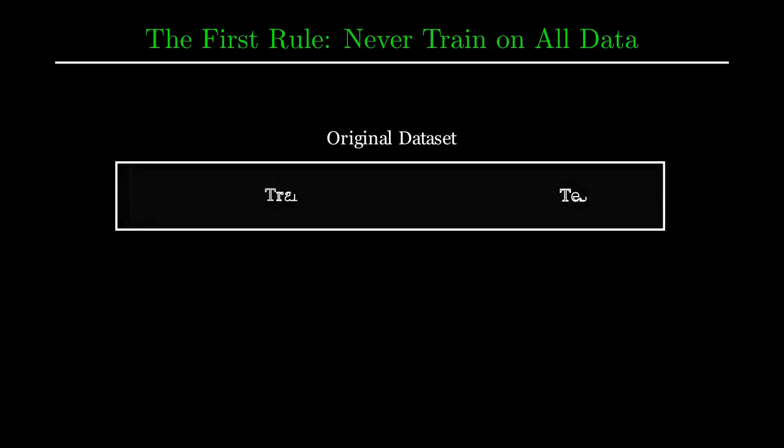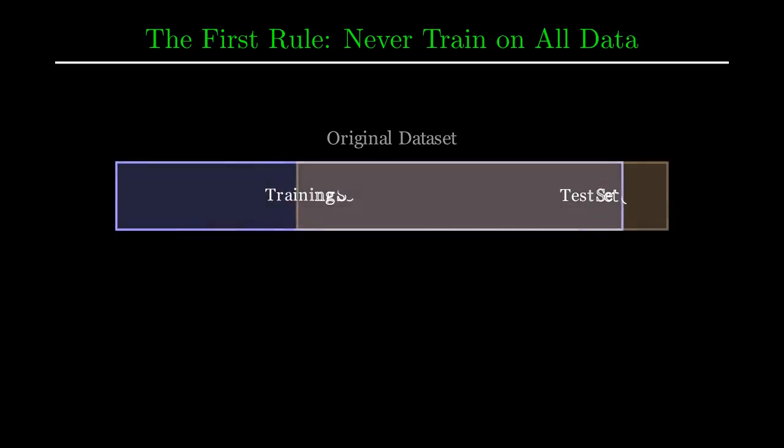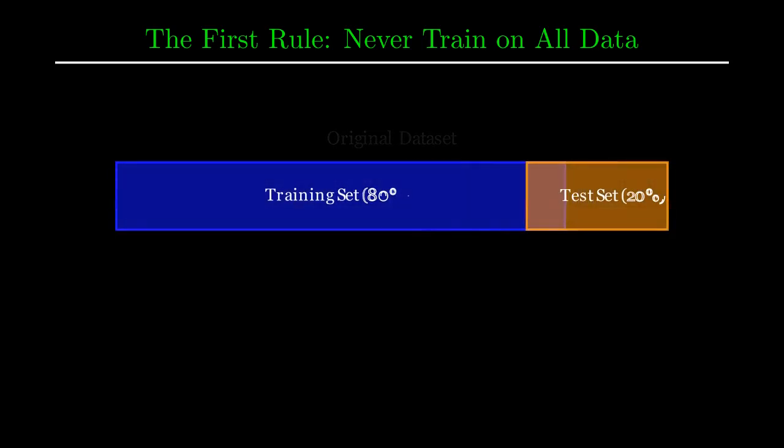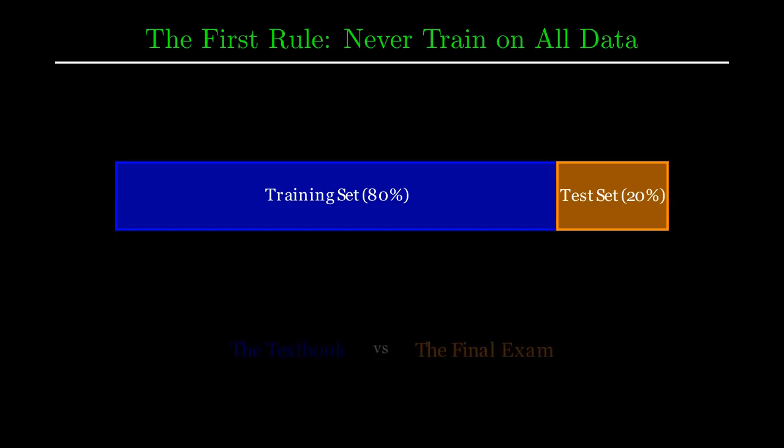The first rule of data science is simple. Never, ever train your model on your entire data set. We divide our data into two parts. Typically, 80% goes to the training set. This is the textbook our model studies. The remaining 20% is the test set. This is the final exam. If the model performs perfectly on the textbook but fails the exam, we know it has memorized the answers rather than learning the logic.